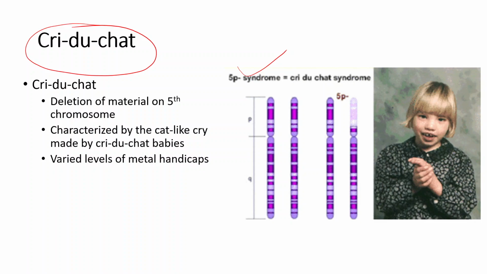This Cri-du-chat syndrome is due to deletion of some material on the fifth chromosome. It appears with a cat-like cry made by the babies, and that is why the name Cri-du-chat was given to this syndrome. It also shows varied levels of mental handicaps or disabilities. So this is an example of deletion, a chromosomal abnormality or aberration, on the fifth chromosome.